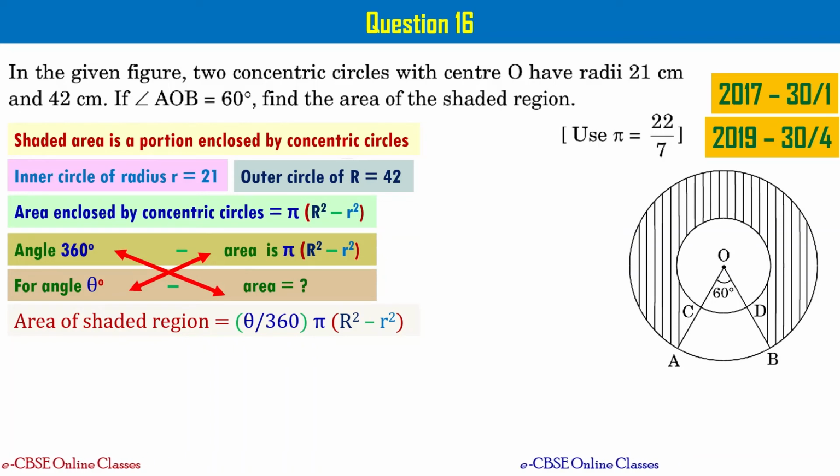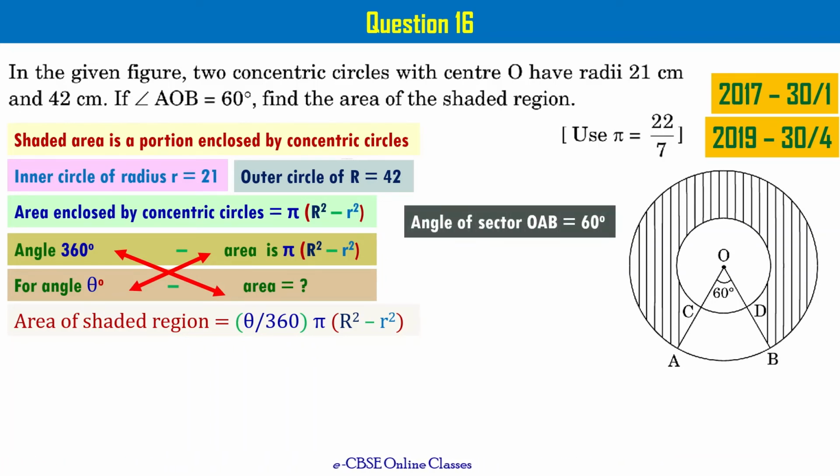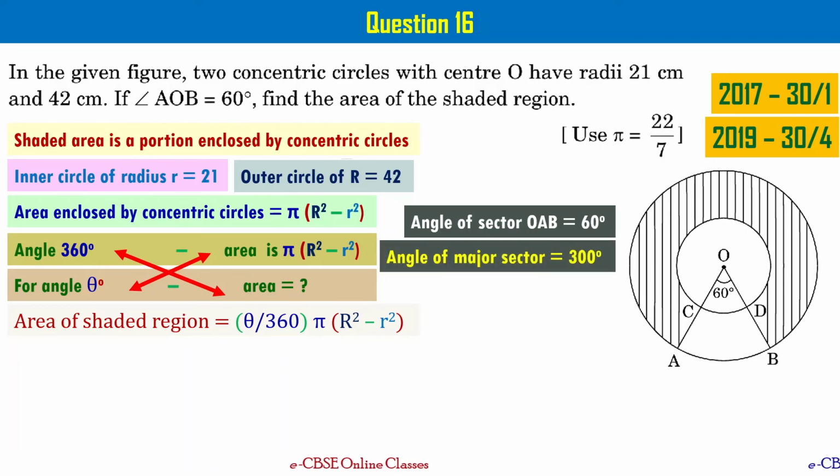Now, if you observe, the angle of the sector OAB is 60 degrees. This is the minor sector, right? The sector other than OAB is called the major sector. That sector has angle 300 degrees because the sum of these two angles is equal to 360 degrees.